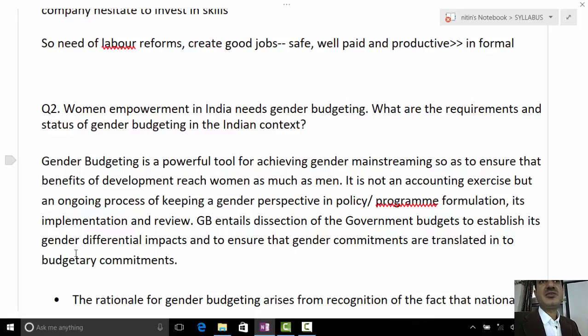As there are so many things to write about women empowerment, but we have to be specific on how women empowerment and gender budgeting are linked. So it means how we are trying to justify this first part. We showcase what if women's concern is not brought into policy making, then what are the consequences? And what are the benefits when we bring the women's concern into the policy making and policy implementation? And by this way we try to write the answer for the first part.